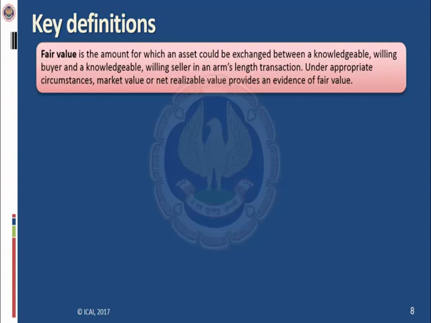Like a person is selling his property to his brother. The value of the property is 90 lakh rupees and he is selling it to his brother at 80 lakh rupees. So it is not an arm's length transaction. Second, due to coercion, under gunpoint, an entity is transferring its asset to another entity at half of its price. Again, it is not an arm's length transaction because it is due to fear and the coercion of somebody else.